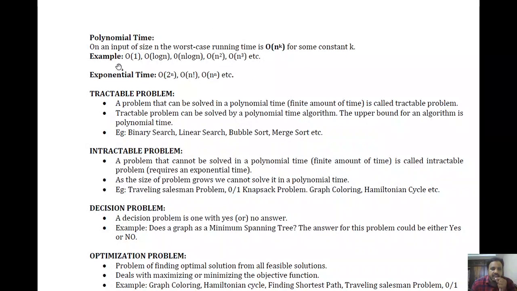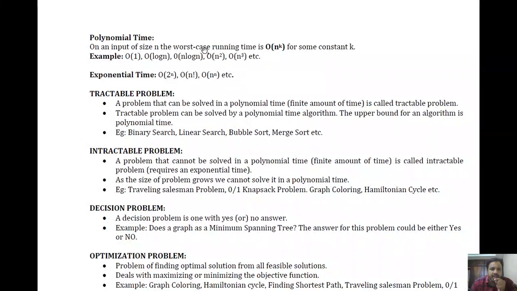Before that, let me explain the concept of tractable, intractable, decision and optimization problems. But first, let me explain what is this polynomial time. Whenever we want to solve a particular problem in computer science engineering, we have to write an algorithm, right? When we write an algorithm, we have to consider two factors. One is the time complexity and another one is the space complexity, right? These are the two factors that we need to consider whenever we write an algorithm.